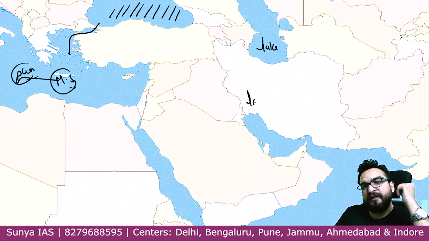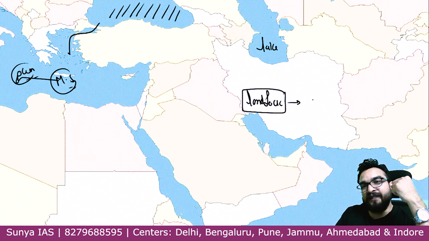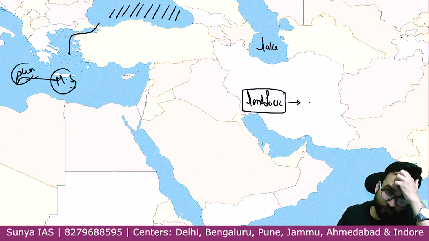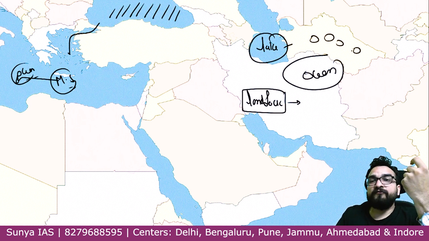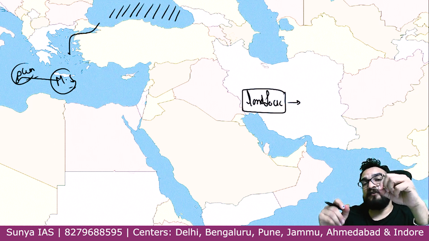And landlocked country, what do you mean by landlocked country? Few people must have realized this also, but those who have not, I am telling you, what does landlocked country mean? That no part of that particular country is touching the ocean, guys. Ocean. I am not saying a lake, right? Because a lot of lakes you are seeing within the country itself also. So lakes are not part of the definition of landlocked countries.